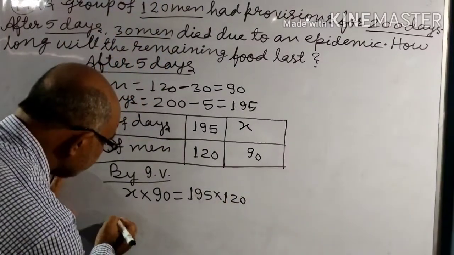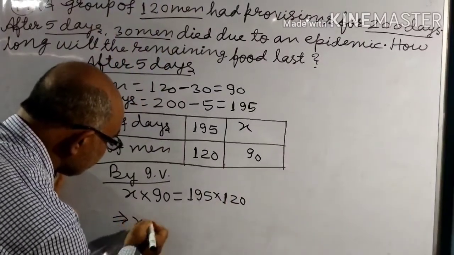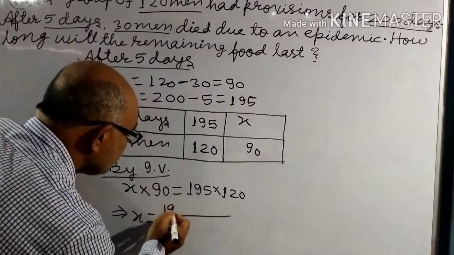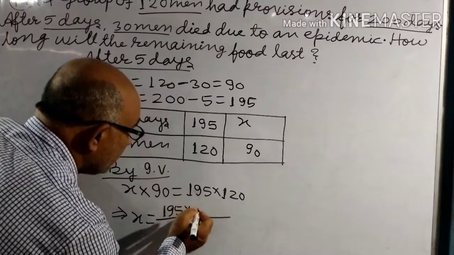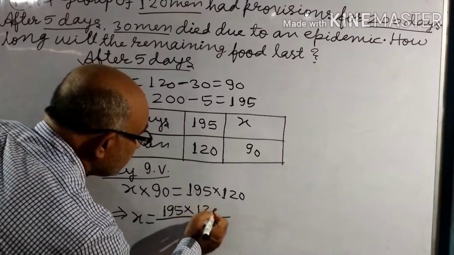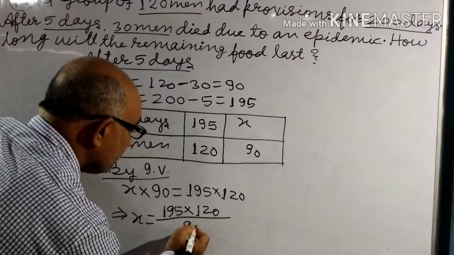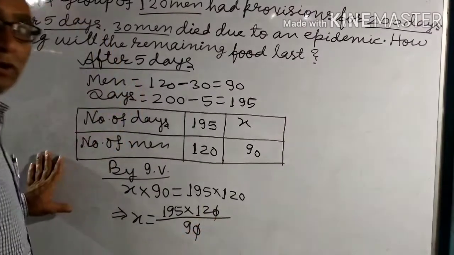That implies x equals 195 into 120 by 90. Zero and zero cancel.